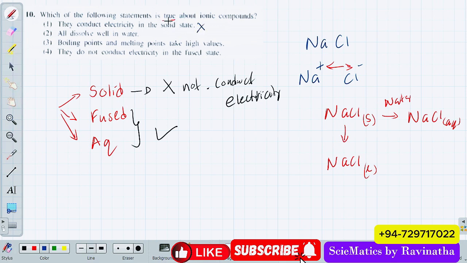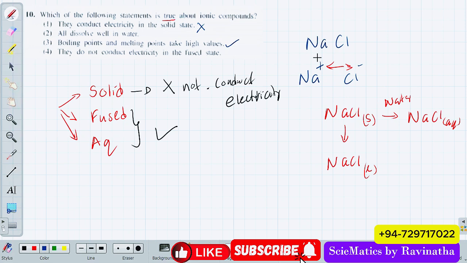That is incorrect. They're asking for the true statement, right? All dissolve well in water. Let's keep that for a second, right? So boiling points and melting points take high values. Yes, usually we have only two types of bonds. Now, sodium chloride is an ionic compound, which means it has ionic bonding. And for example, HCl, H2O, carbon dioxide. Remember, we draw Lewis structures for those molecules. We are drawing Lewis structures for covalent compounds.